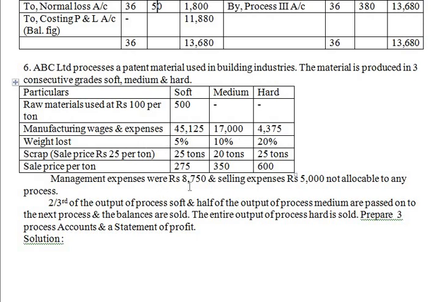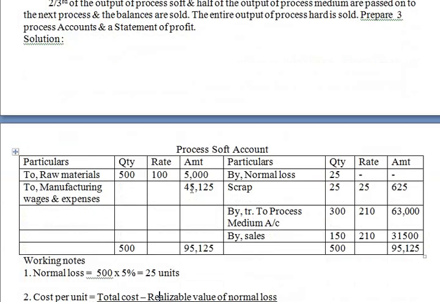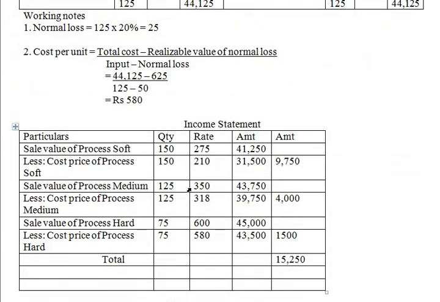So these two expenses we have not taken in any process. Now we are going to show them in the income statement. So management expenses and selling expenses we are going to show here. It is an expense, right? So expenses we always need to deduct. So less management expenses.